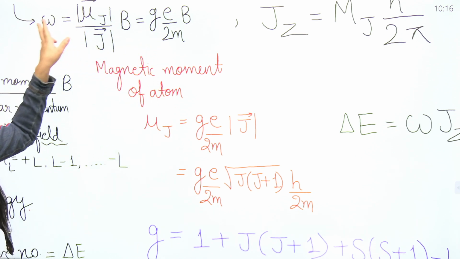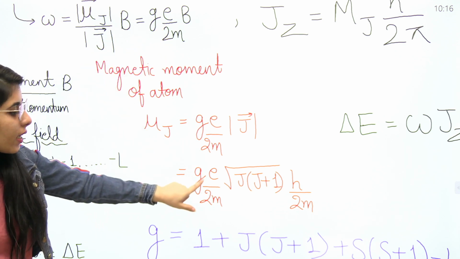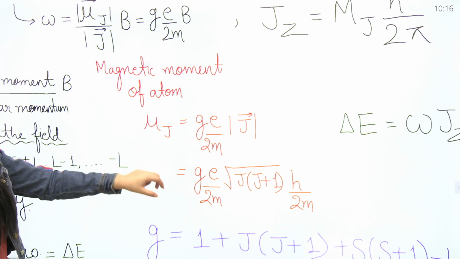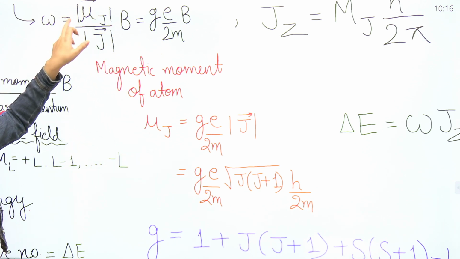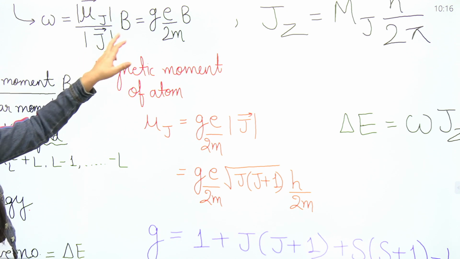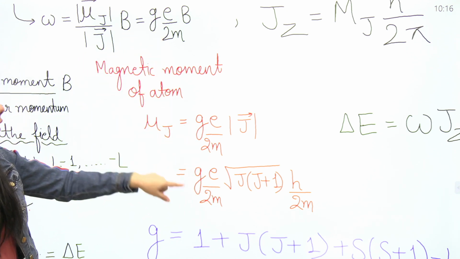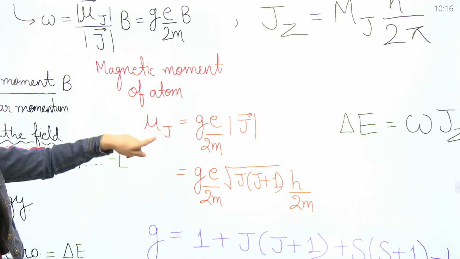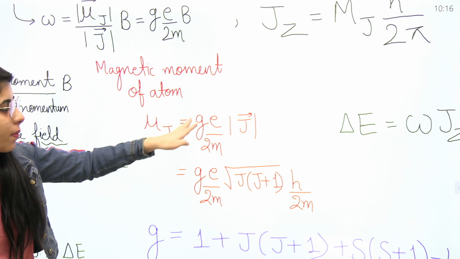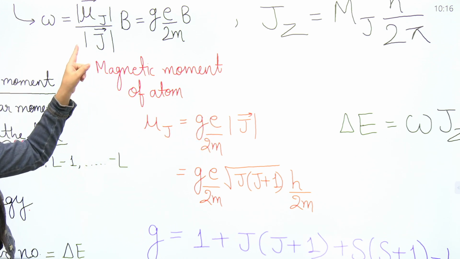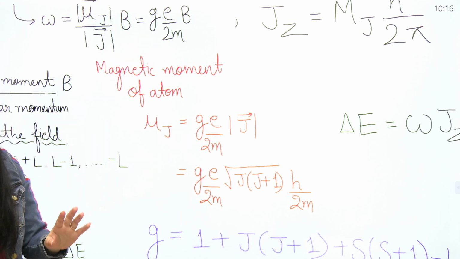You can see that the omega value was gEB upon 2m. So what is gE upon 2m? Except B, the rest of the terms show the ratio of mu J upon J. That was the value of gE upon 2m. If you want, you can put mu J upon J here, and when you cross multiply, you will get the same expression. Mu J upon J is equal to gE upon 2m.